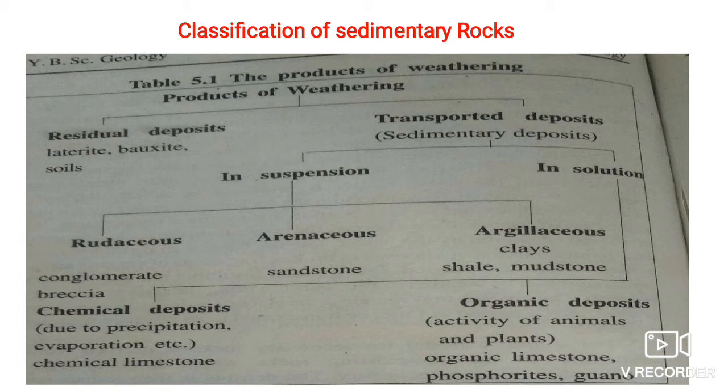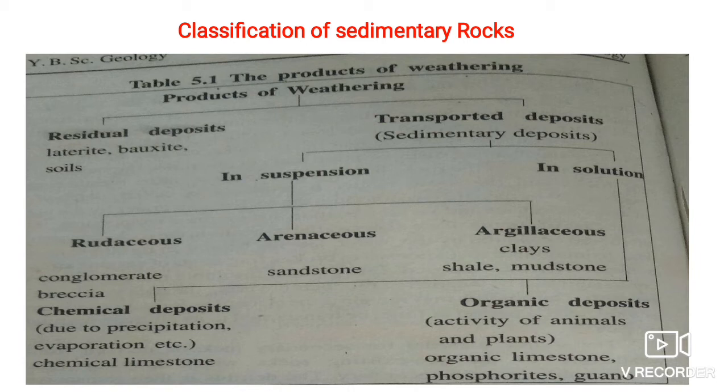It is a kind of chemical deposit, and if organisms or biological agencies are involved in their deposition, they are called organic deposits. Example, organic limestone, phosphorites, guano. It is also a type of phosphate deposit which gets accumulated by the accumulation of birds' excreta.